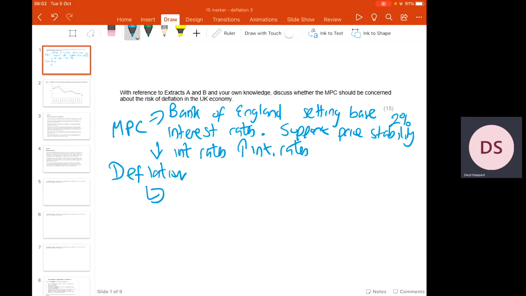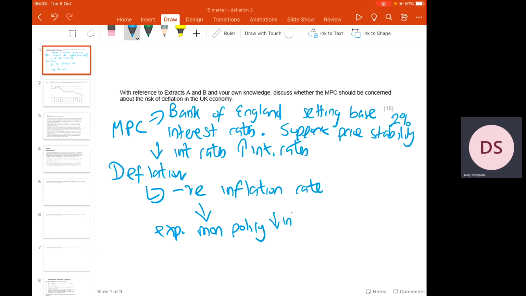Now, when we have deflation, it's when we have a negative inflation rate. And that would mean that the general or the average price level across the economy is falling. Now, normally, if you've got deflation, what we'd recommend would be an expansionary monetary policy. So what you do, you'd lower the base interest rate, which would in turn stimulate a growth in aggregate demand.